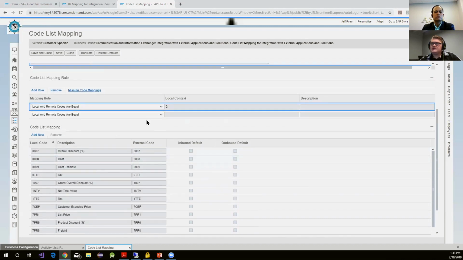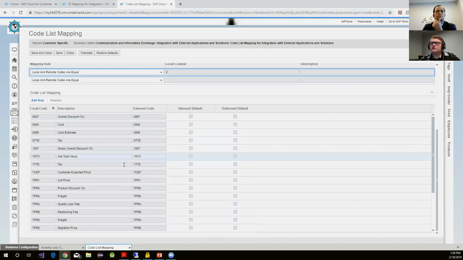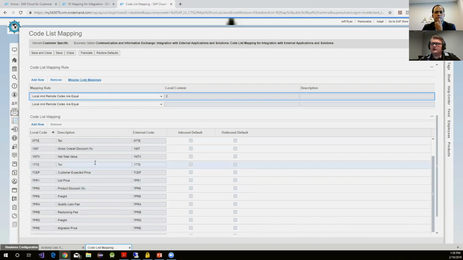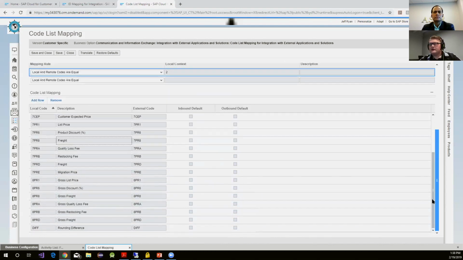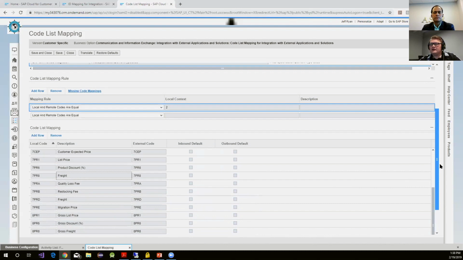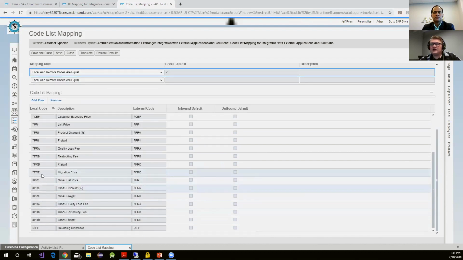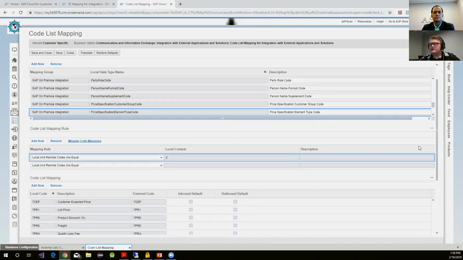So what this states here is, when it comes inbound, what do you wish to pull in? For us, we pulled in only the pertinent information, i.e. the tax one we wanted. The client also wanted a gross discount one that was coming in on select products. So this is where you maintain that. Let's say I did not wish to maintain this list here, it's easy, you just remove it from that list and the system will not pull it in.